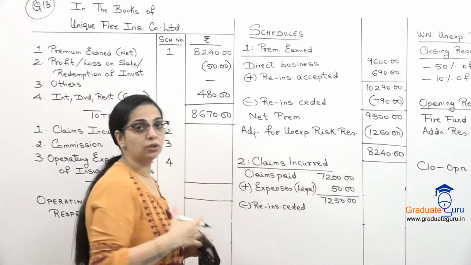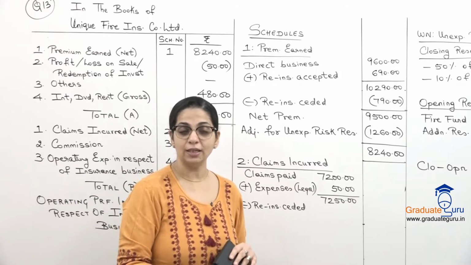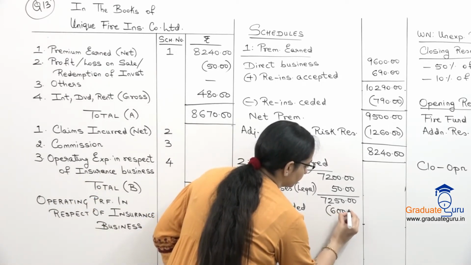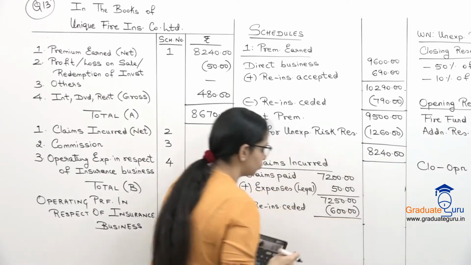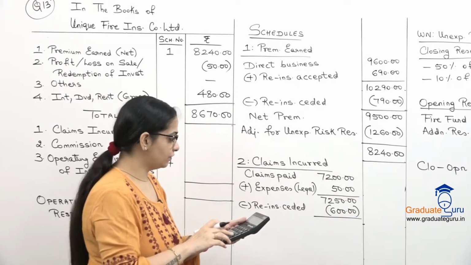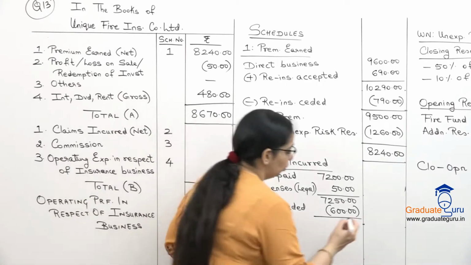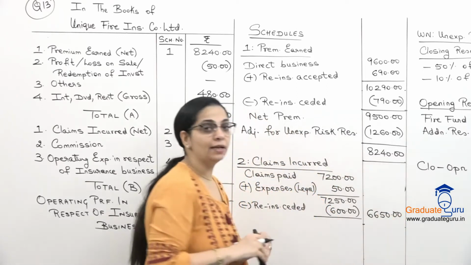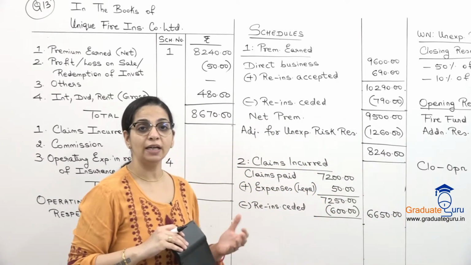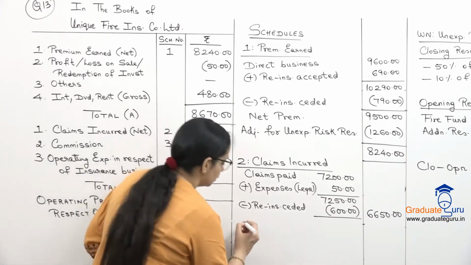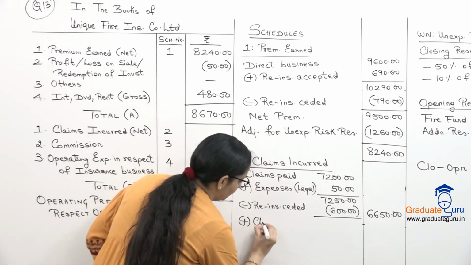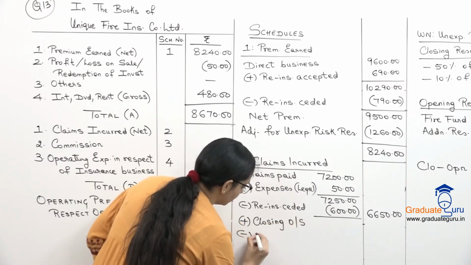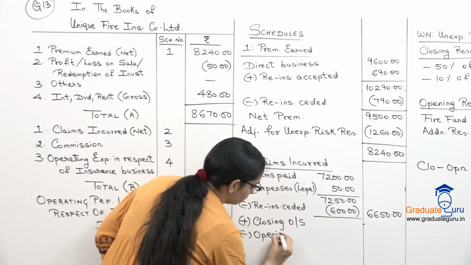The amount of its claims is given separately. So reinsurance ceded per claims is 600. So let us subtract this. 7250 minus 600. We will get 6650. And we have also been given the outstanding claims, closing and opening. So let us adjust for that. Plus closing outstanding and minus opening outstanding.